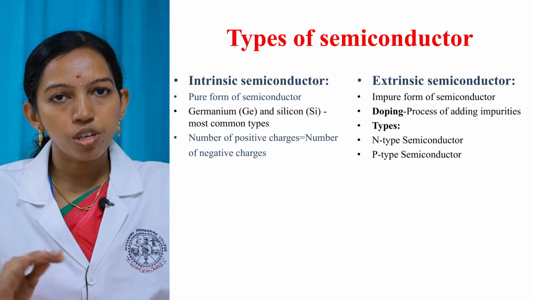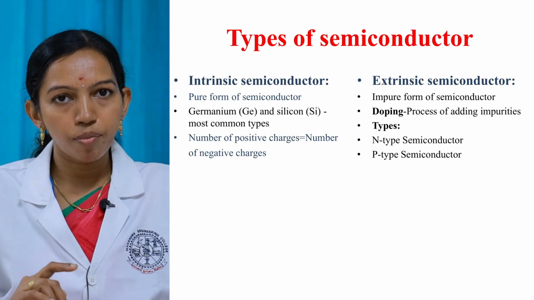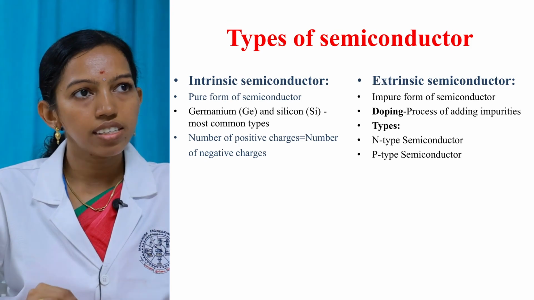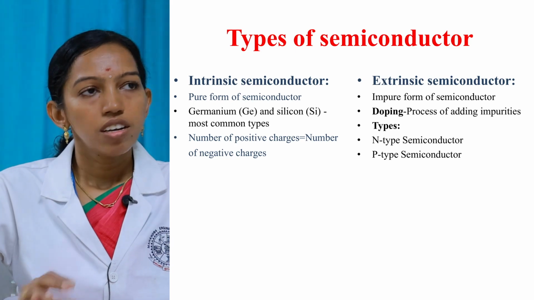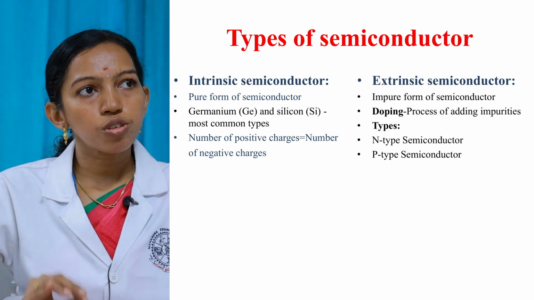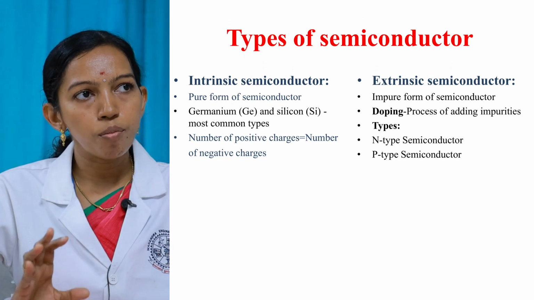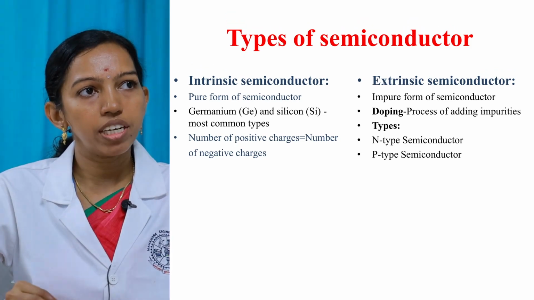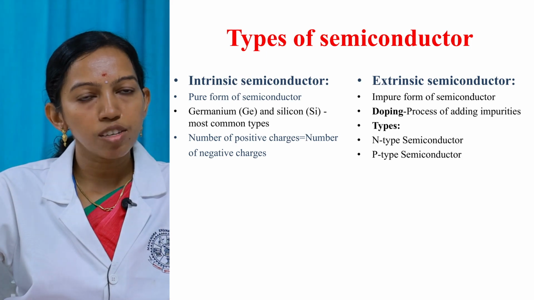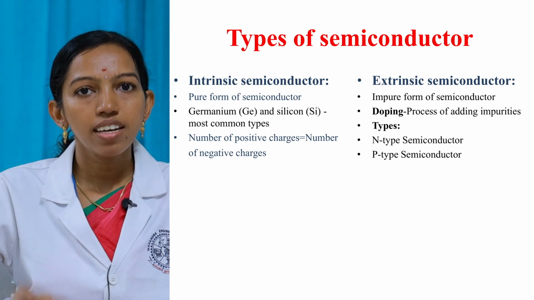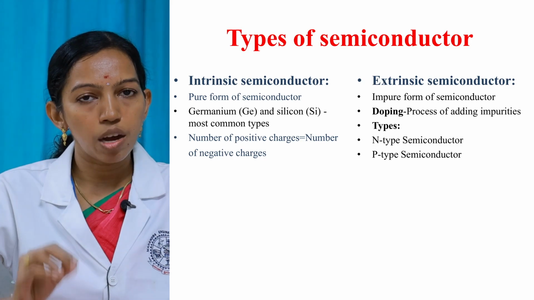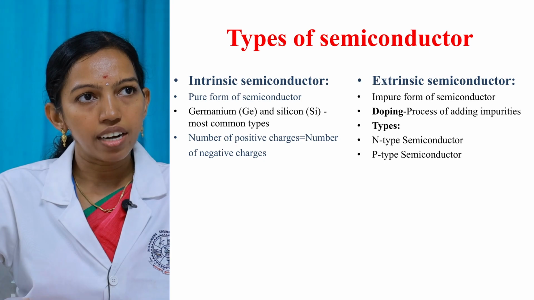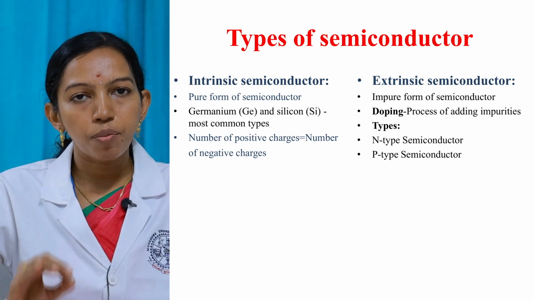We have two types of semiconductor: intrinsic semiconductor and extrinsic semiconductor. An intrinsic semiconductor is a pure form of semiconductor. Common examples are pure germanium and silicon. In an intrinsic semiconductor, as no impurities are added, the number of positive charges and the number of negative charges are equal. The next type, the extrinsic semiconductor, is an impure form of semiconductor.